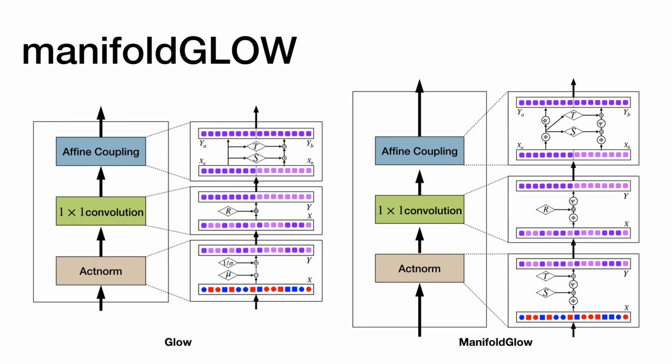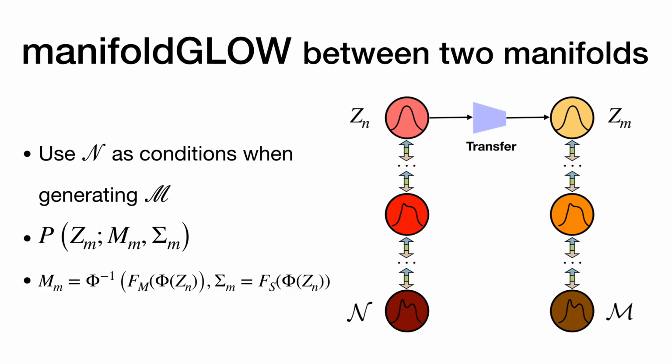Then we can move to the building manifold GLOW part. The left is the GLOW model in Euclidean space. We can extend the blocks using the modification we showed before to build the manifold GLOW. We introduce the details of each layer inside our paper. Here, beyond a pure generative model, we want to build a conditional generative model which generates data in M based on information in N. We just change the prior function in Zm to depend on Zn, as in the equation here.